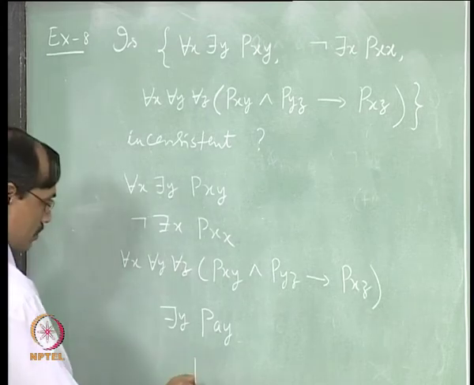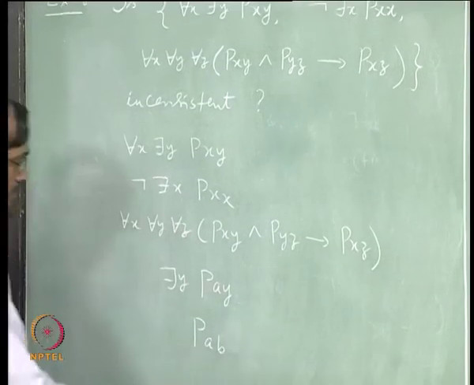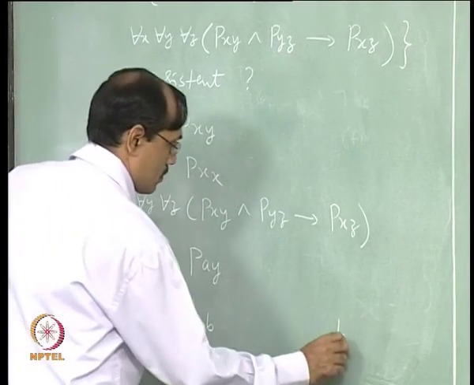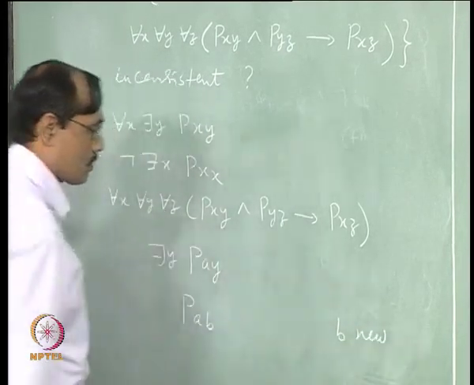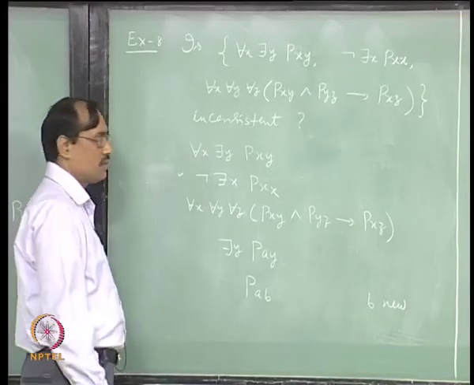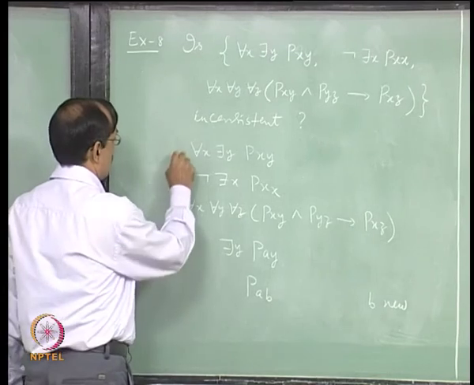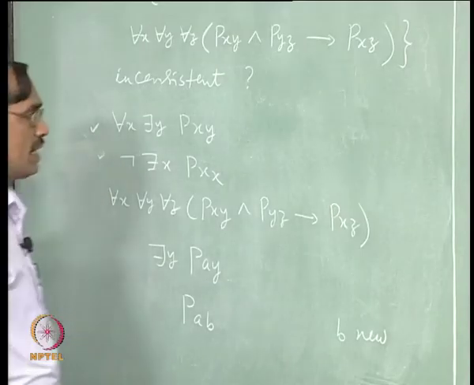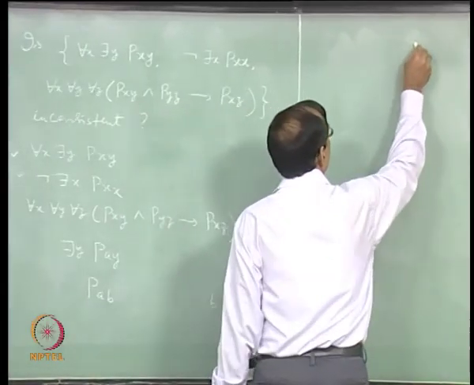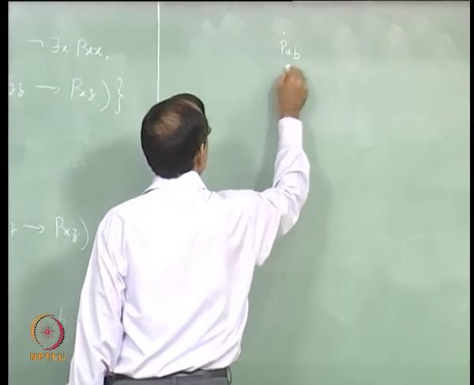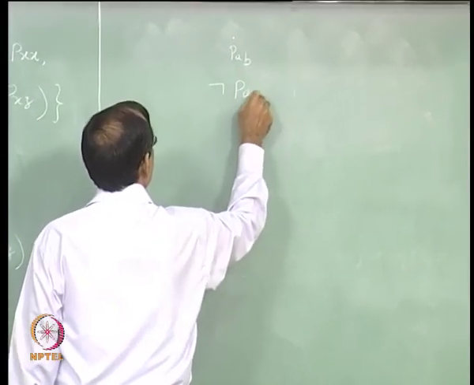Next you will be getting P A B, B new. This we have used once, it can be reused of course, it is universal. This one, this you want to use to get not P A A, fine. This is your P A B, there we have started, not P A A, okay.